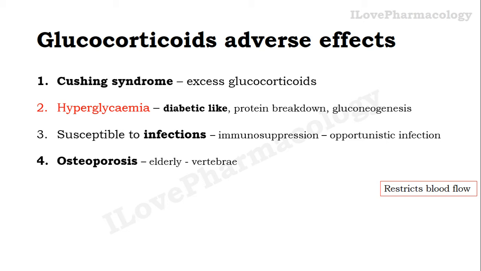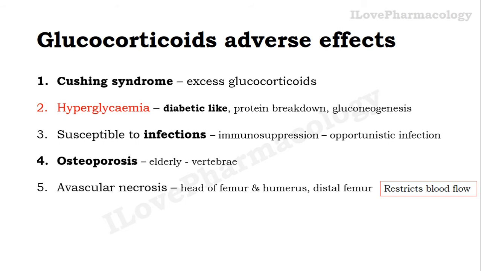It is mainly due to loss of bone: there will be bone resorption as well as decreased calcium absorption from the intestine due to the antagonistic activity on vitamin D3, which is responsible for calcium absorption.